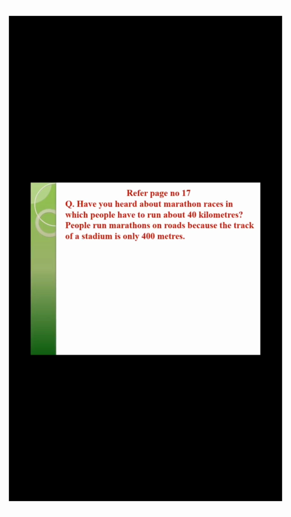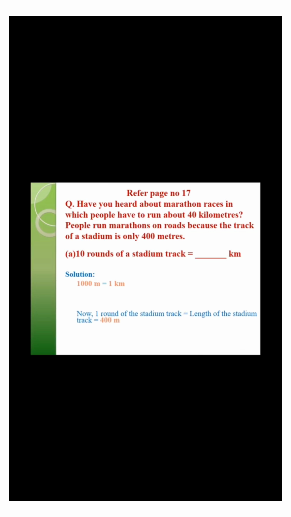Students, have you heard about marathon races in which people have to run about 40 kilometers? People run marathons on roads because the track of a stadium is only 400 meters. Now, the question is 10 rounds of a stadium track is equal to dash kilometer. Let's solve it. As you all know that 1000 meter is equal to 1 kilometer. Now, one round of the stadium track is equal to length of the stadium track, that is 400 meters.